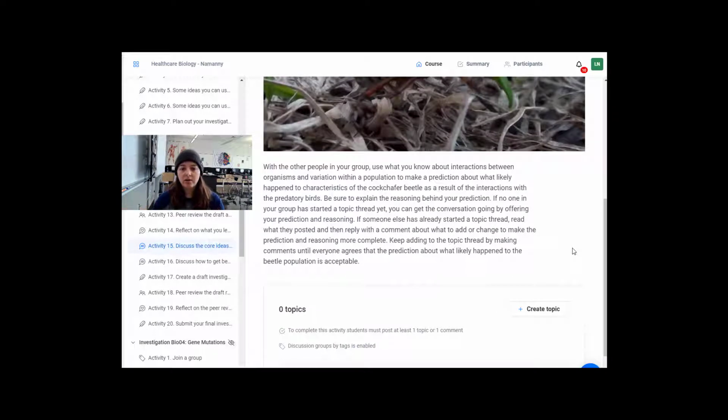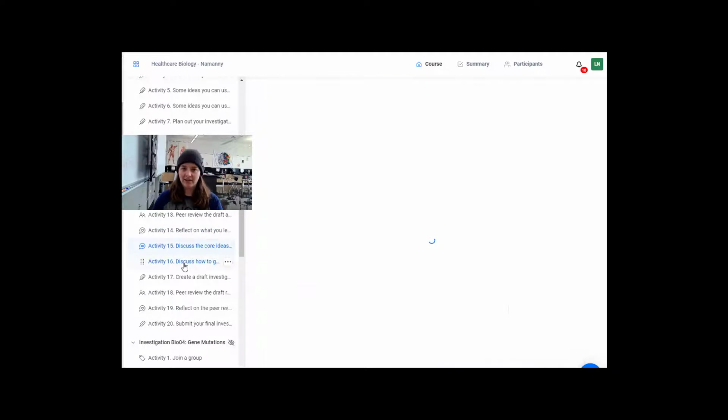With the other people in your class period, which is what your group is, use what you know about interactions between organisms and variation within a population to make predictions about what happened to the characteristics of the cockchafer beetles as a result of the interactions with the predatory birds. Alright, and you need to make sure that when you are expressing your ideas, you are also explaining the reasoning behind your prediction. Make sure you guys are interacting here and commenting with one another and sharing your ideas, and then we will move to activity 16.